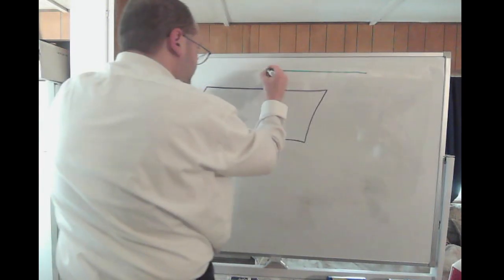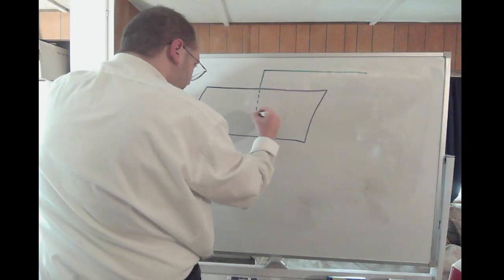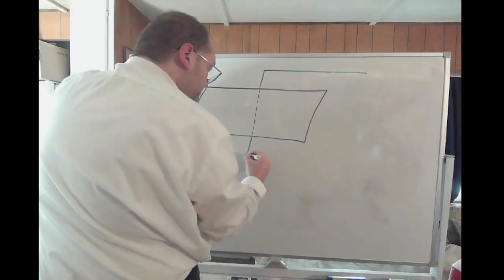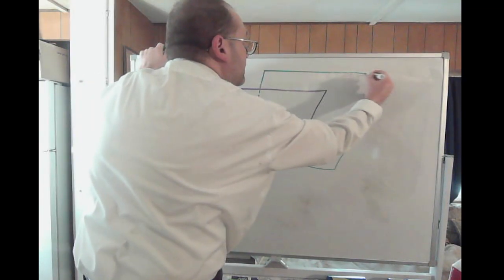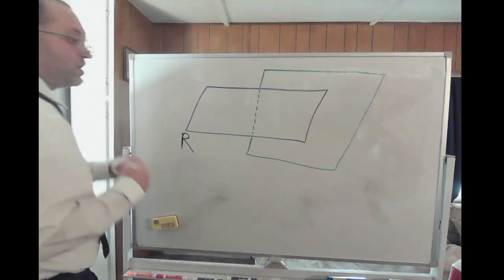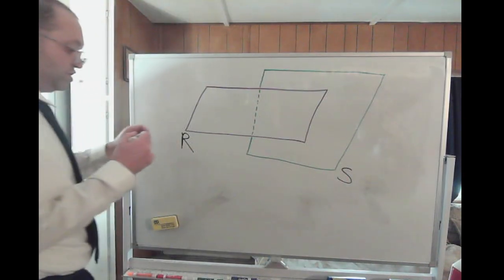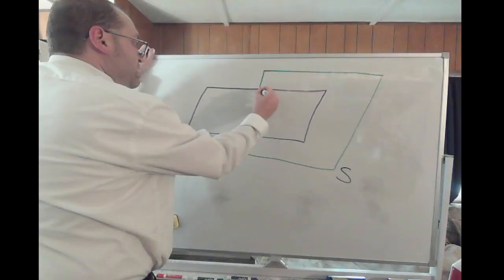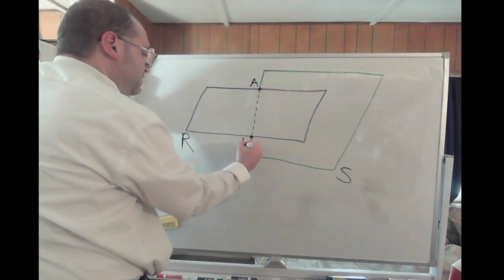Alright. Go up to that point, draw it dotted. Alright, so we have another plane running through this plane. We could call this one plane S. So planes R and S intersect at this line. We'll call this point A. We'll call this point B.